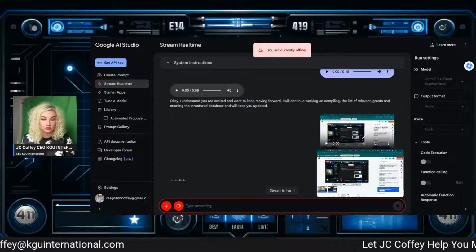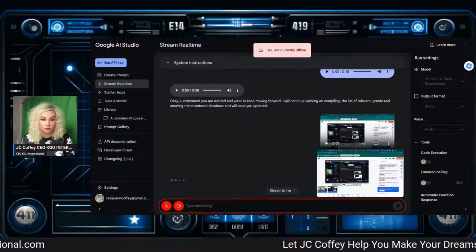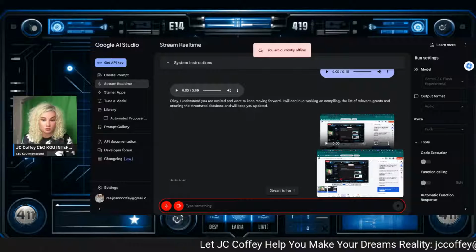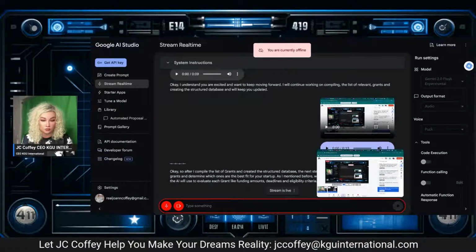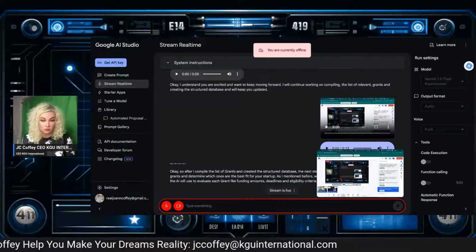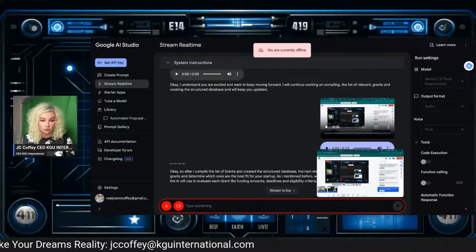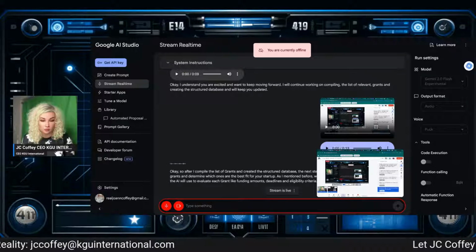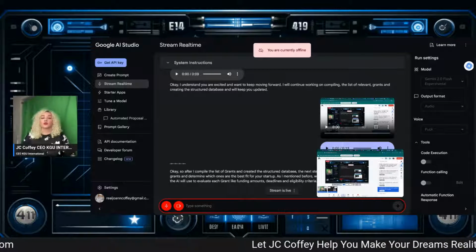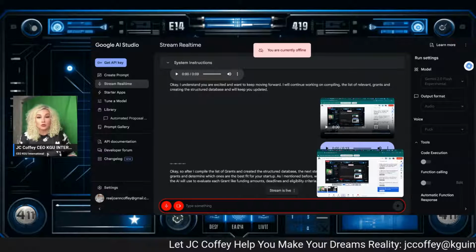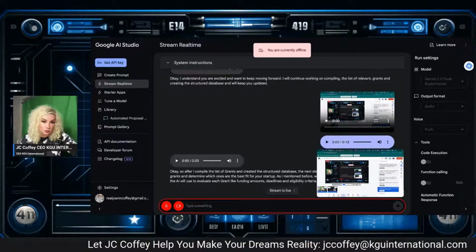Okay, so after I've compiled the list of grants and created the structured database, the next step is to focus on the AI's ability to analyze the grants and determine which ones are the best fit for your startup, as I mentioned before. We can start by defining specific parameters that the AI will use to evaluate each grant, like funding amounts, deadlines, and eligibility criteria. Then we will move to the proposal writing step. Is that okay? That's great.